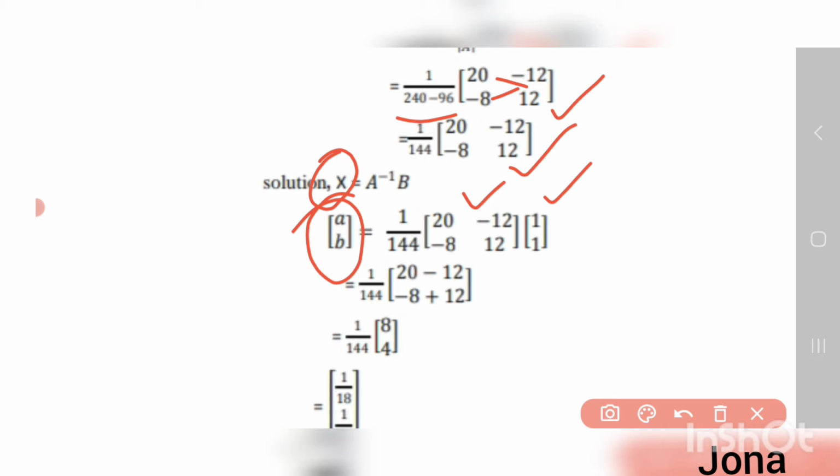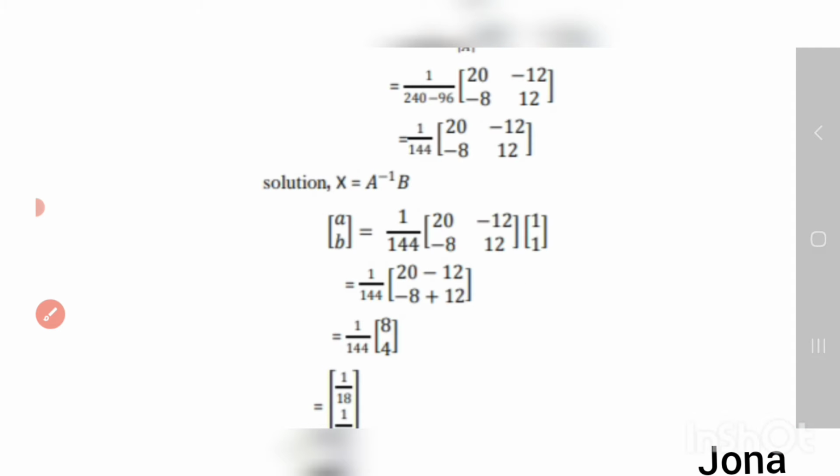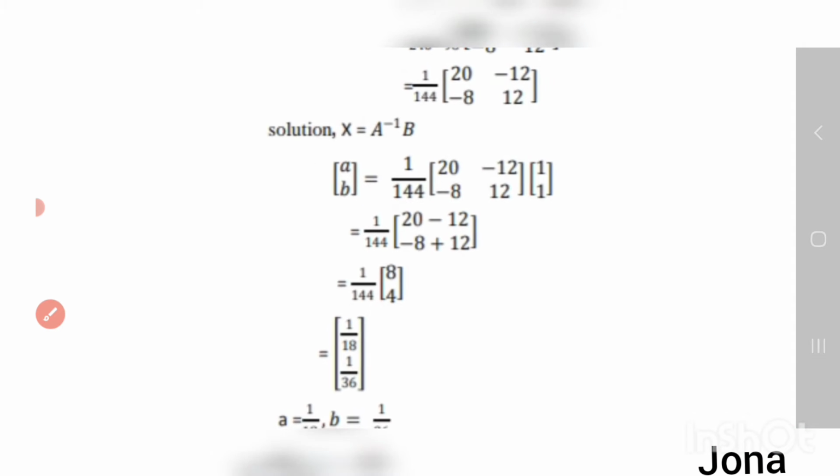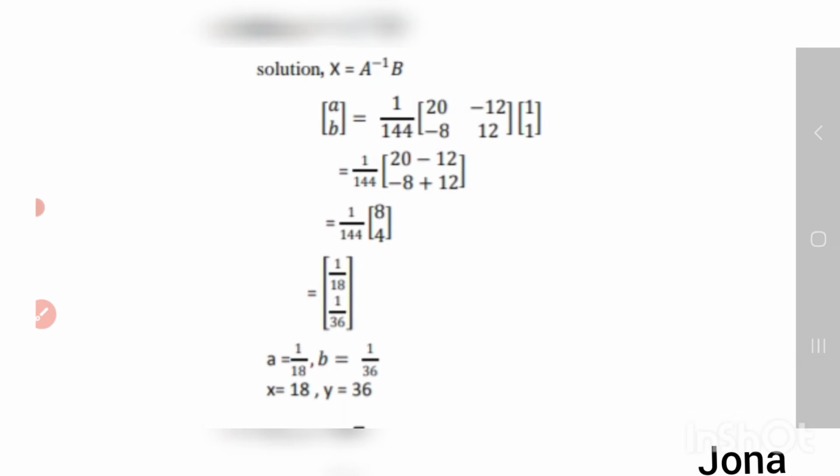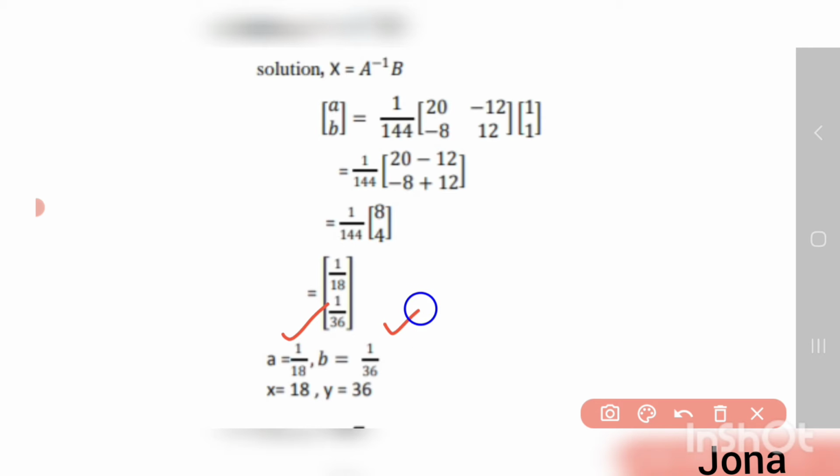If you multiply with 1, we have the values 20 minus 12 and minus 8 plus 12. So we have 1 by 144 into 8, 4. So we have the values 1 by 18 and 1 by 36. Here we have a equal to 1 by 18 and b equal to 1 by 36. From this we can conclude x equal to 18 and y equal to 36.